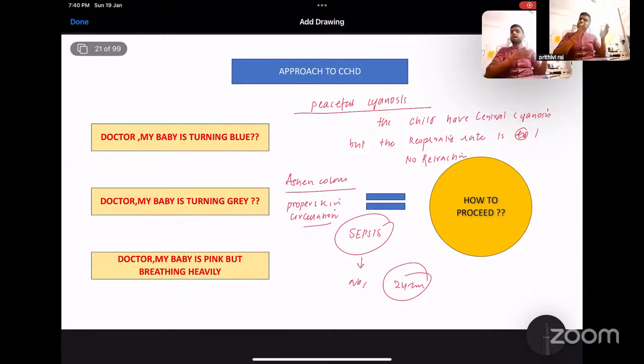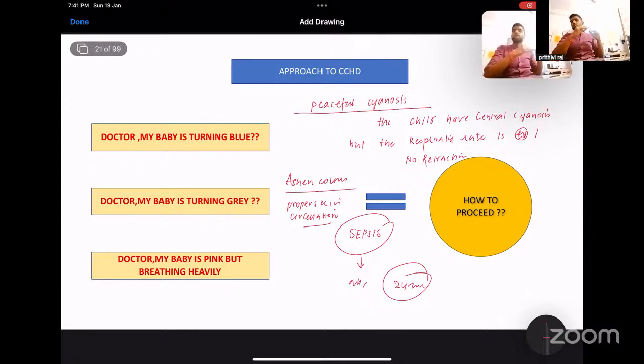before that your ductus arteriosus was patent, so it was circumventing the blood to the systemic circulation via the ductus arteriosus. But when the ductus arteriosus closes, all these lesions will manifest after 72 hours. So you have to rule out duct-dependent systemic circulation after ruling out sepsis. Still, after giving appropriate antibiotics and appropriate support, if the child is not improving, do an echocardiogram and rule out the condition.